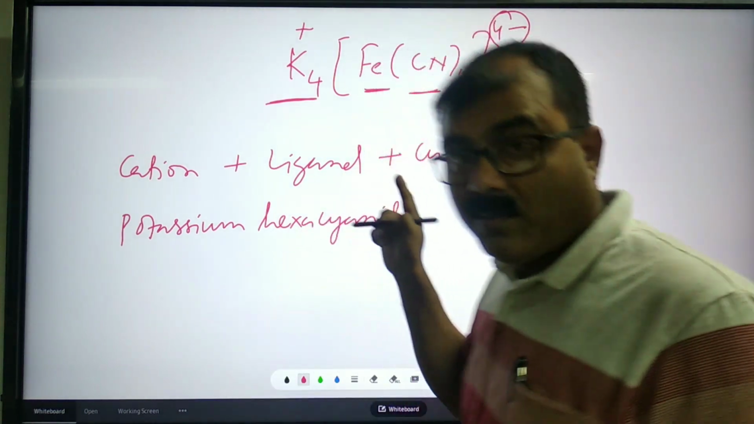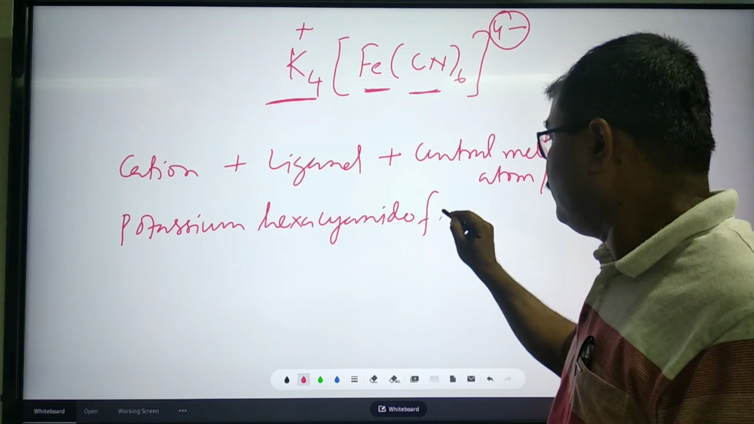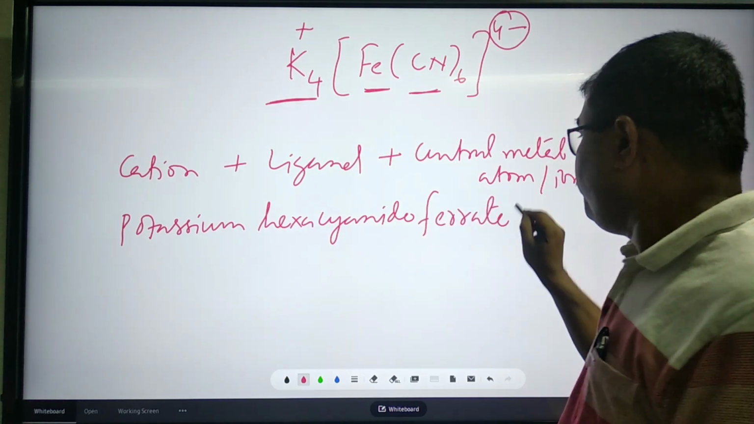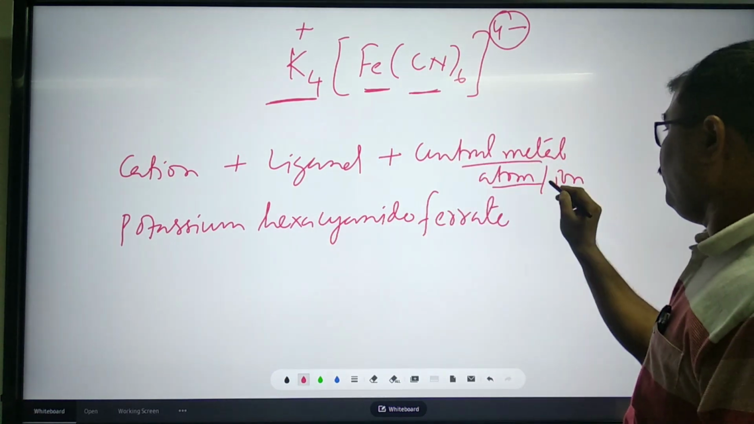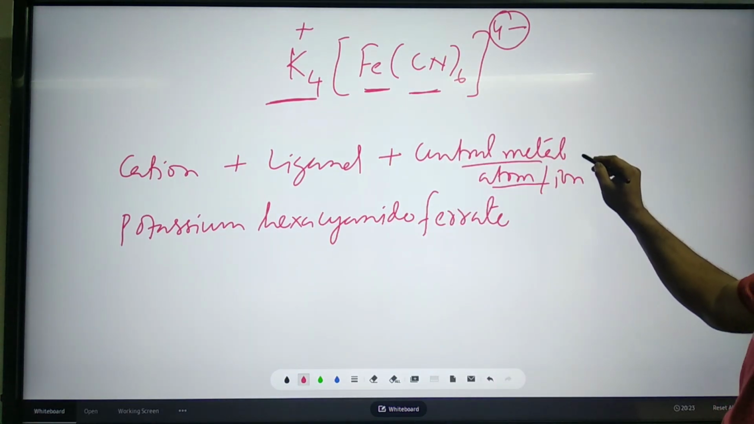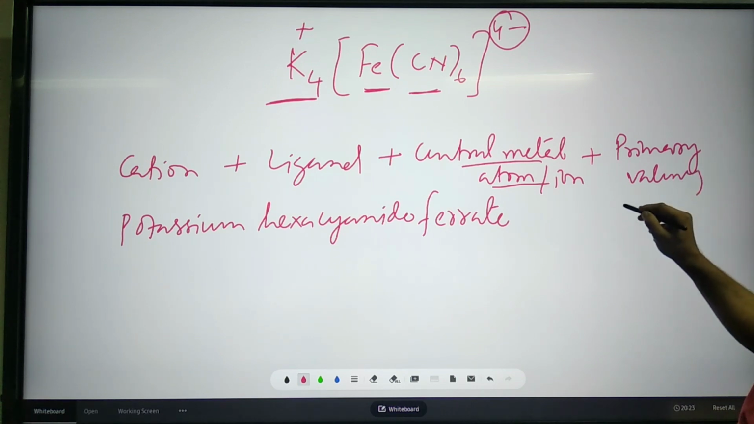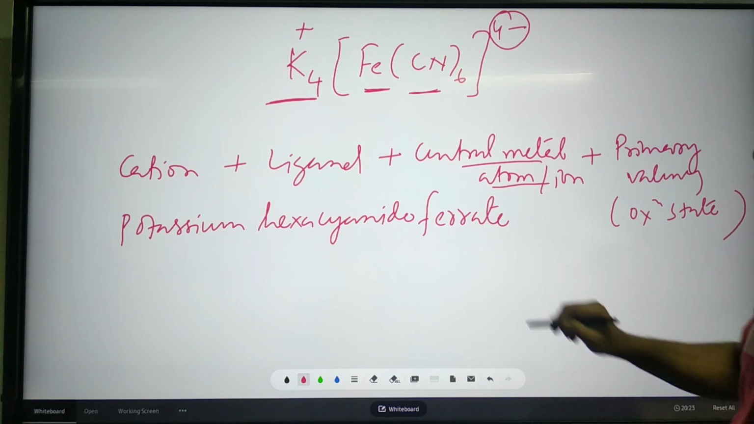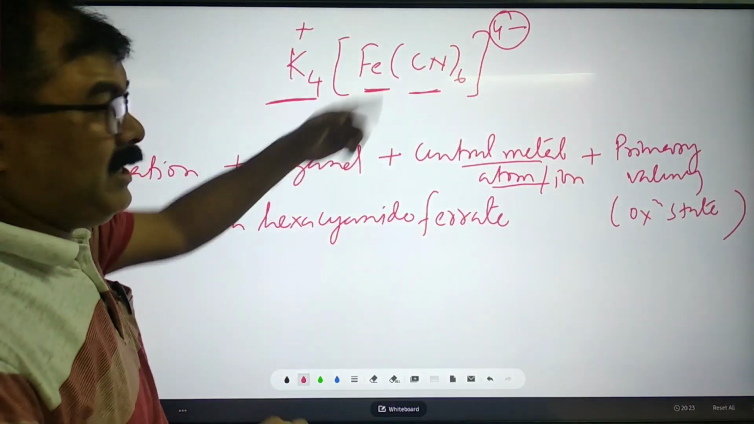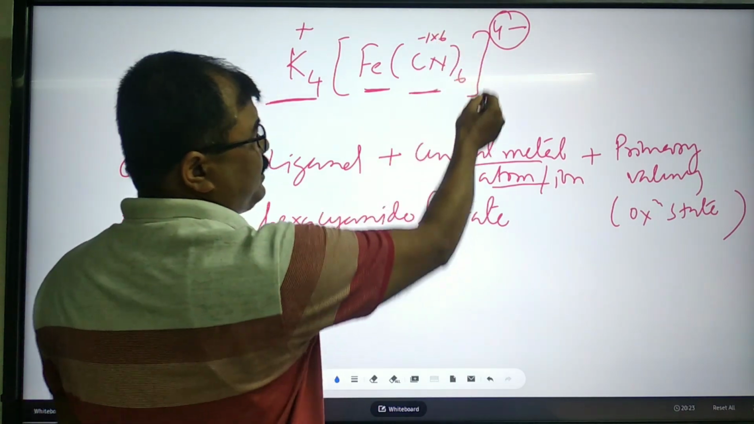From where it is derived? Ferrum. Hexacyanoferrate. After that, central atom is over. Then what will come? Primary valency. Primary valency means oxidation state. So what is the oxidation state here? Quickly find out. Cyanide is -1 into 6, so -6.